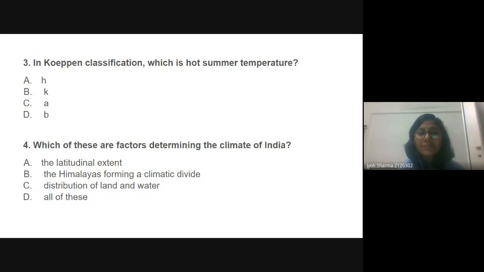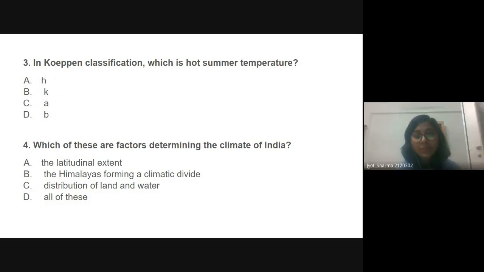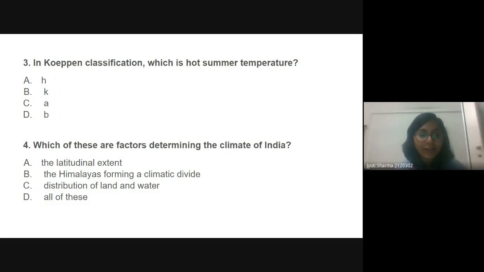So in Köppen classification, which is hot summer temperature? Small a. Yes, small a. Okay. Kuldeep, the next question. Which of these are the factors that are determining the climate of India? Ma'am, all of these. All of these. Because we already have explained A, B, C, right?